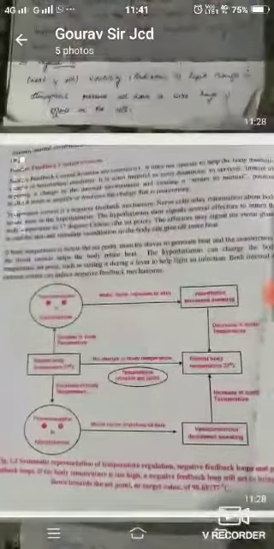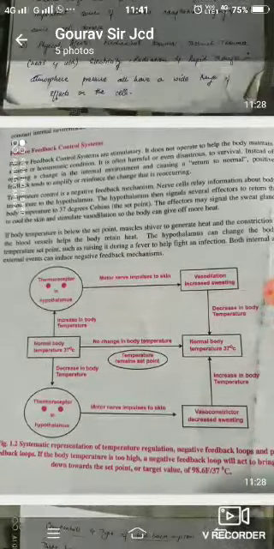Next is the positive feedback control system. It is explained with a diagram, that is, the thermoreceptor in the hypothalamus. When